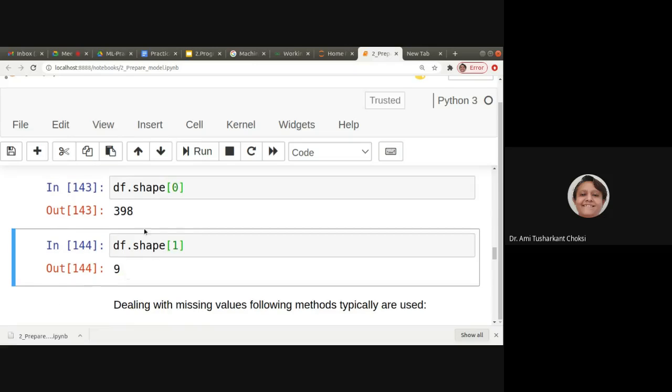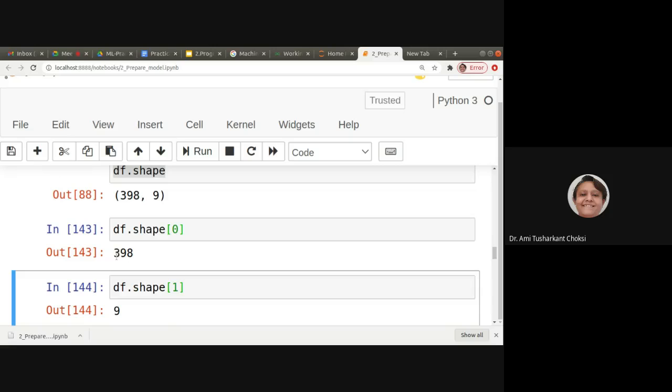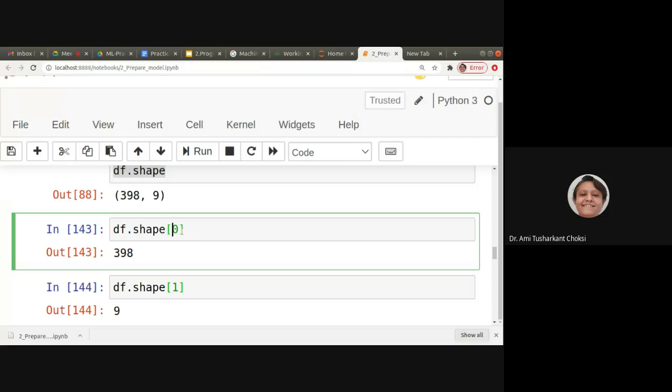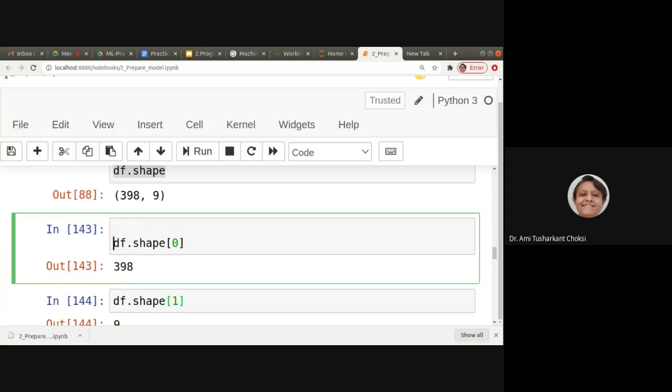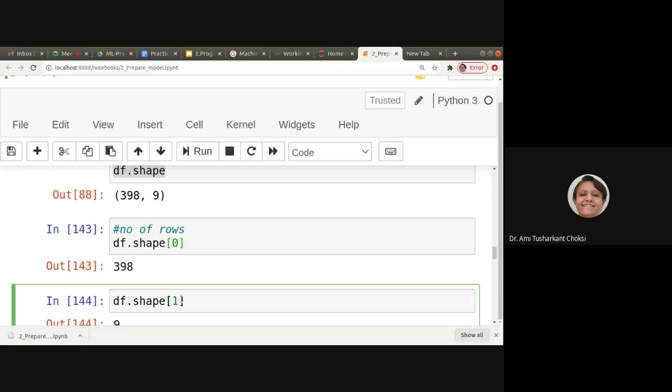Yes. So if you want to get them separately, we'll get it as df.shape of 0 for rows, that is the number of rows, and for columns it is shape of 1, the number of columns.